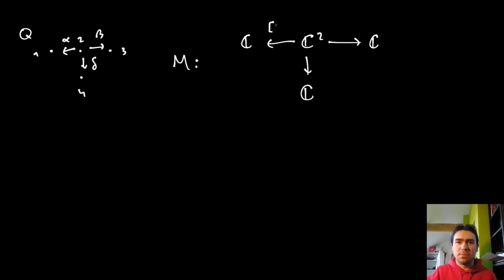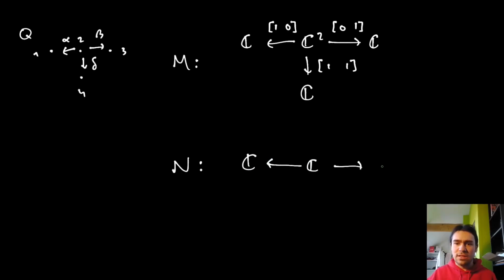Let's say this is going to be projection onto the first coordinate. This is going to be projection on the second coordinate. This is going to be like the sum of the 2 coordinates. And then if I have some representation N, and I'll really make it an easy case here where we just have 2 copies of the zero space, and this will be multiplication by 2, let's say. Okay, so 2 perfectly valid examples of quiver representations.